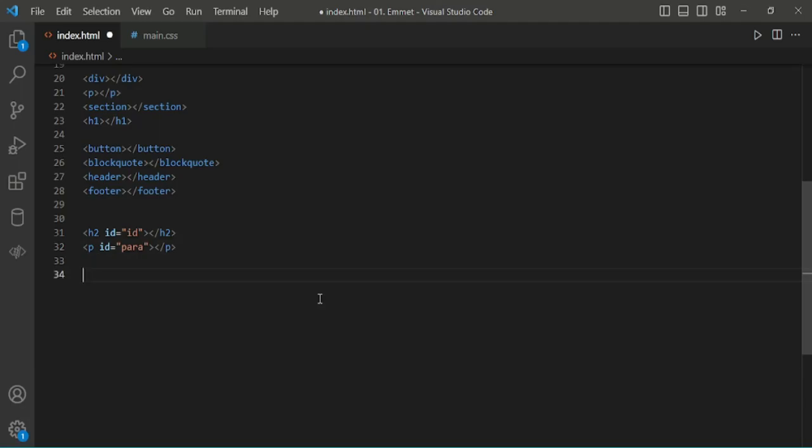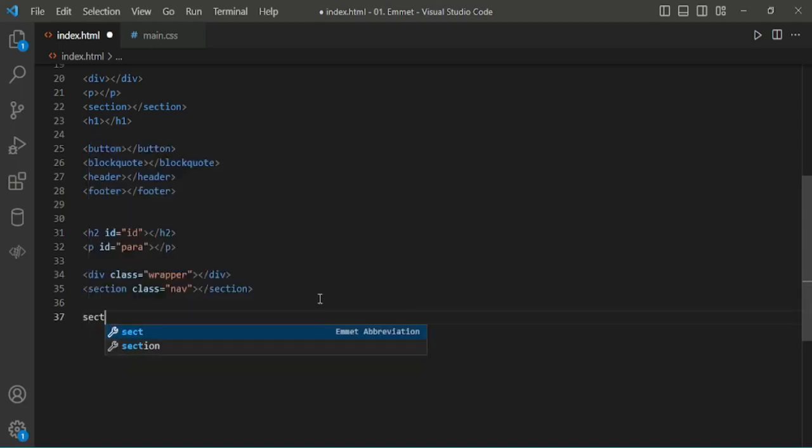For classes, Emmet uses the same syntax we use in CSS. Div dot wrapper. Section dot name. And we can also use multiple classes in it. For example, section dot header dot dark.